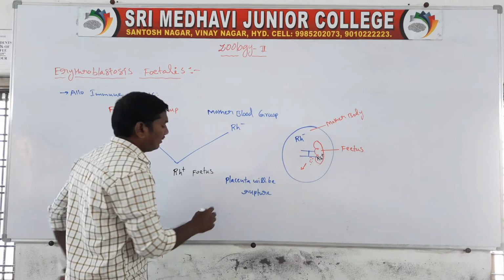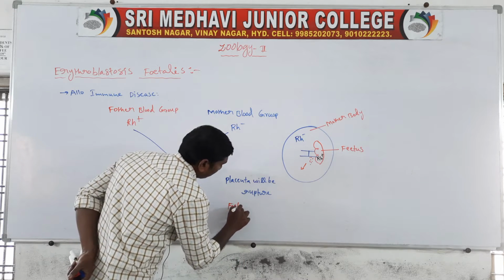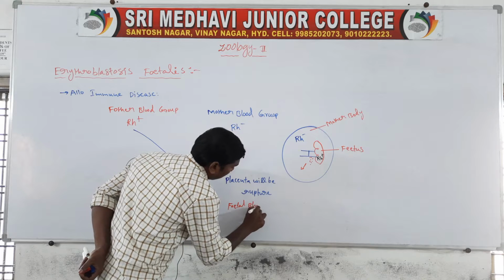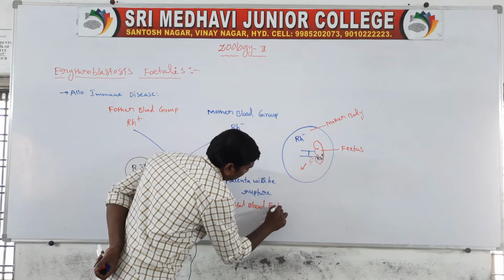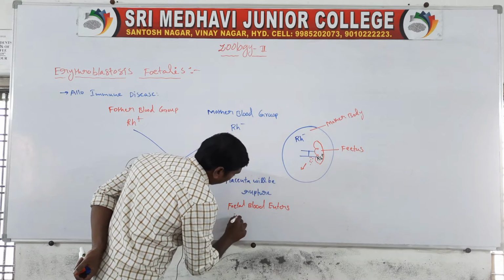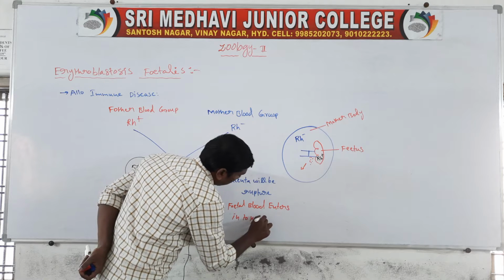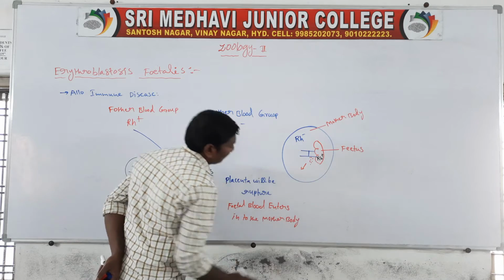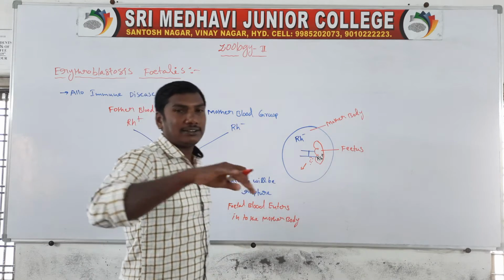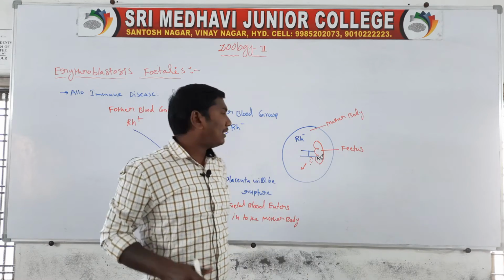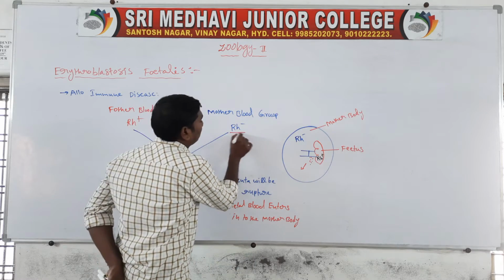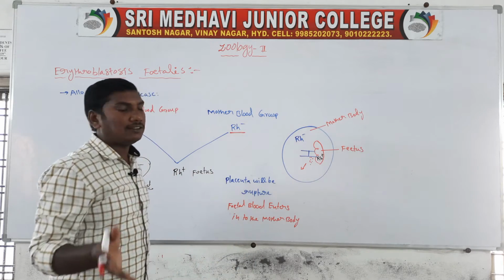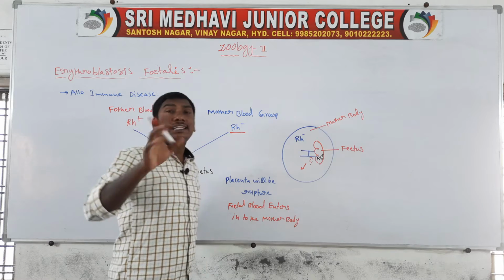So the fetal blood enters into the mother's body. The mother's body is Rh negative, while the fetus's blood is Rh positive.